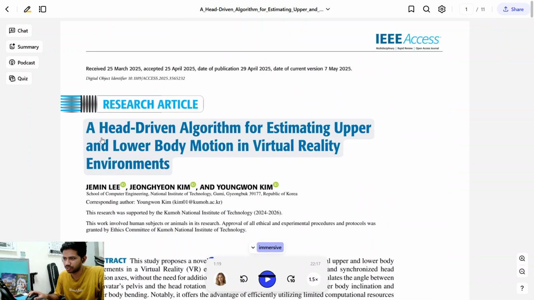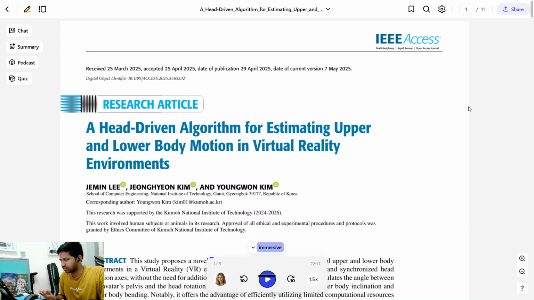A very important paper: A head-driven algorithm for estimating upper and lower body motion in virtual reality environments. It's really a very great paper, and it's a very new paper also. It's published. You can see the date of publication is 29th of April 2025, and now I'm reading this paper.